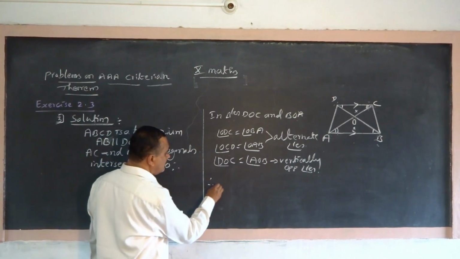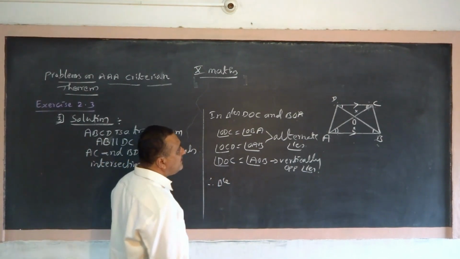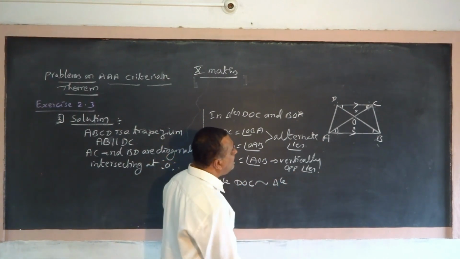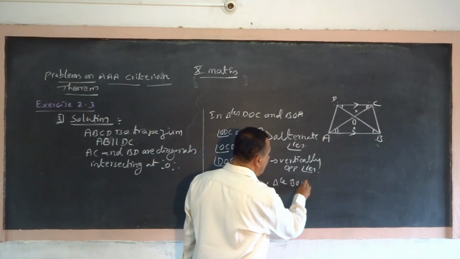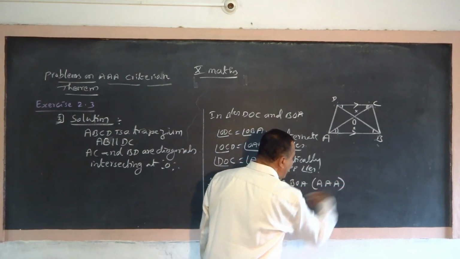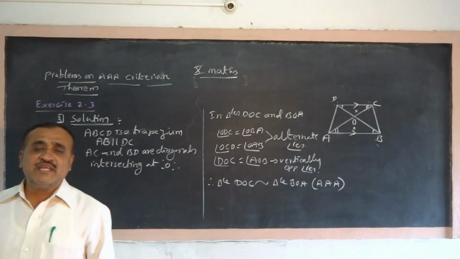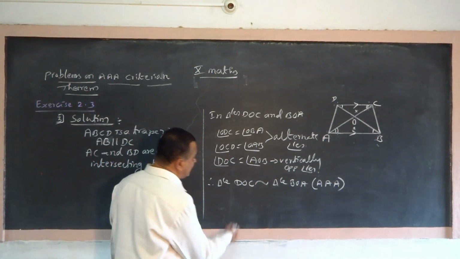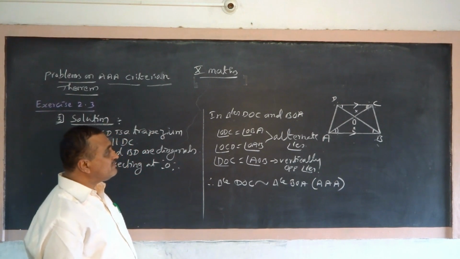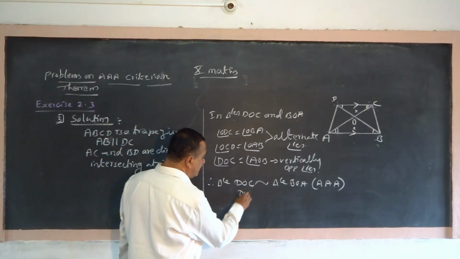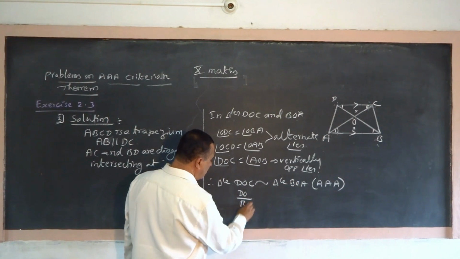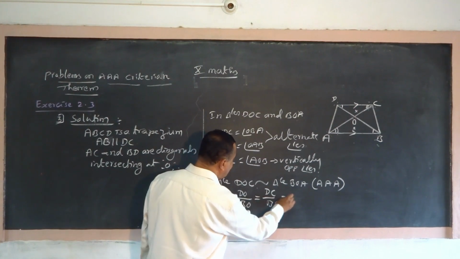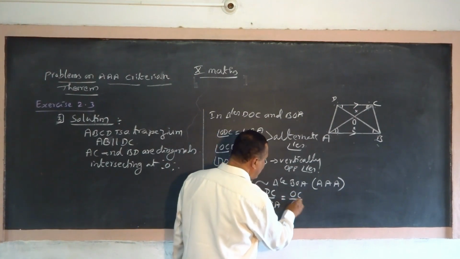Therefore, triangle DOC is similar to triangle BOA according to AAA criterion theorem. Angles of one triangle are equal to the angles of the other. Hence, they are similar. Now, take the proportionality of the sides. DO by BO is equal to DC by BA is equal to OC by OA.